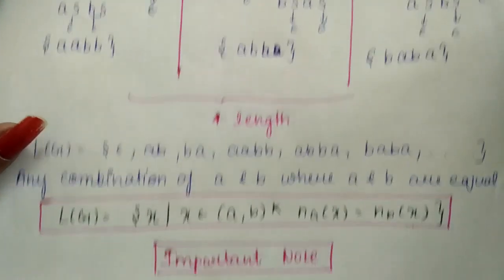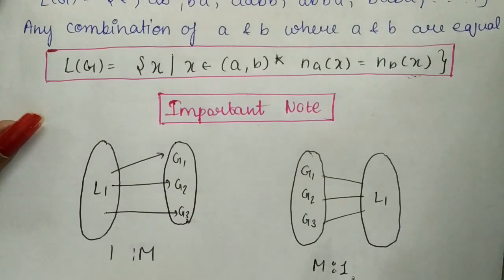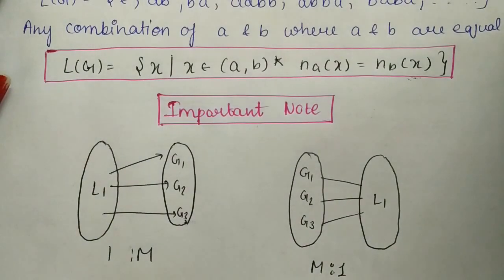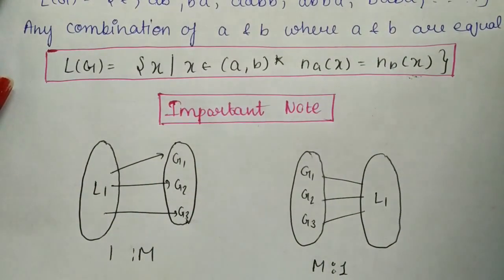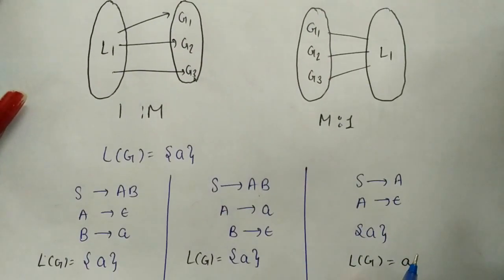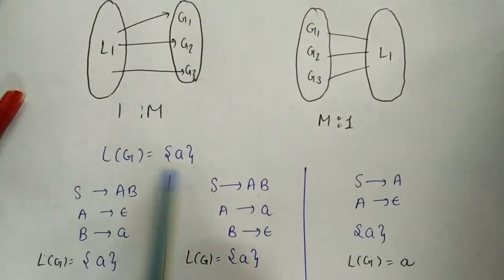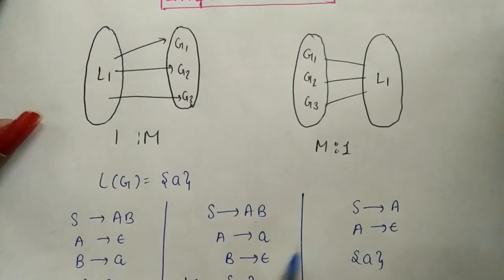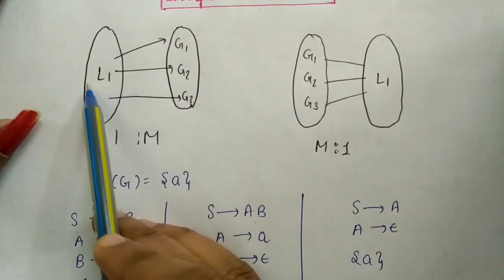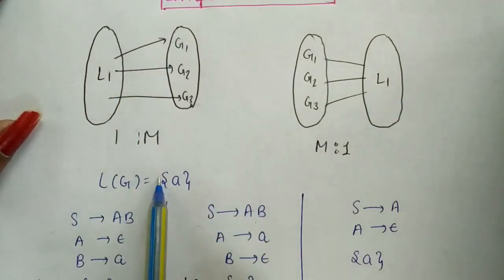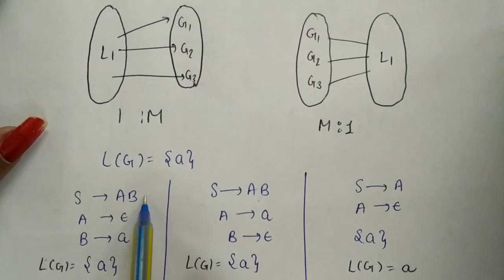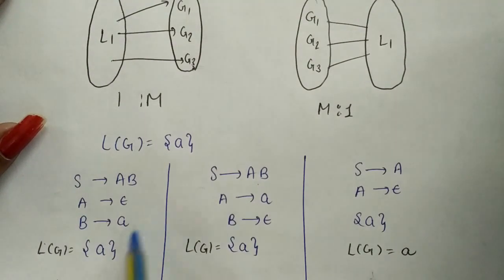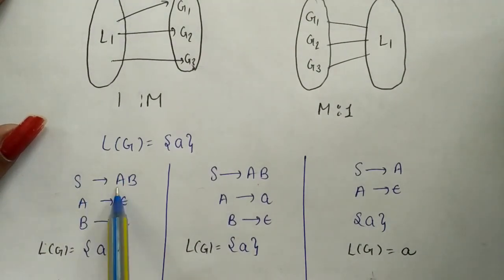Okay, now coming to a very important note and the last topic. If you take this language, what I am trying to say is that for one language you can generate more than one grammar. Suppose we have this language, and if we write a grammar like this, S tends to AB.